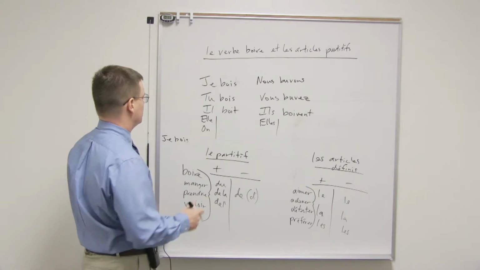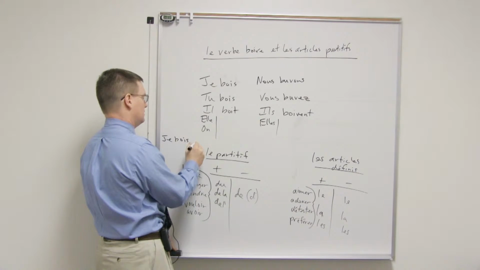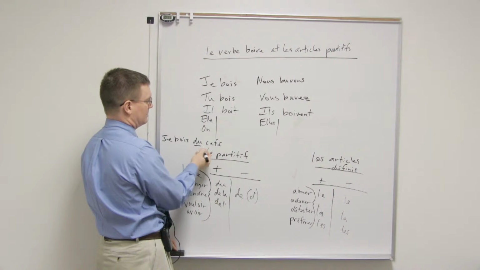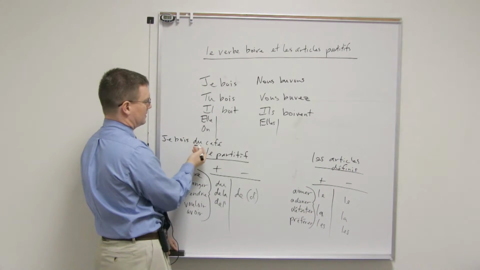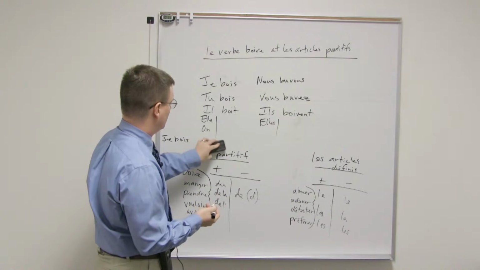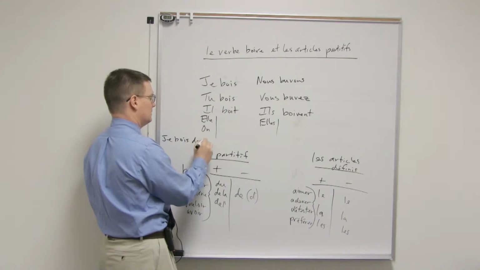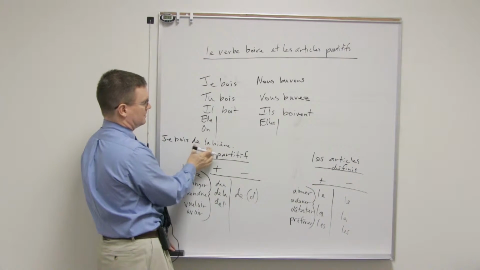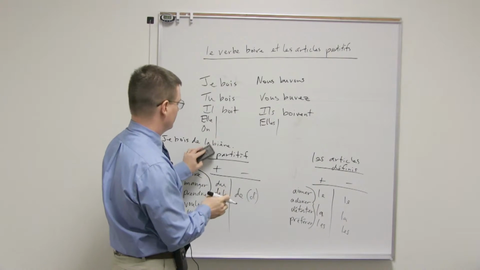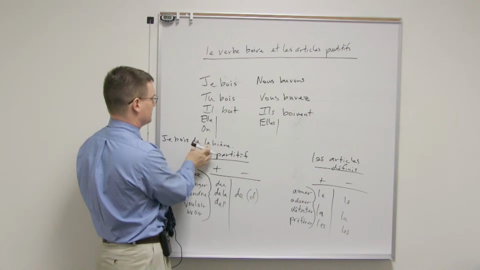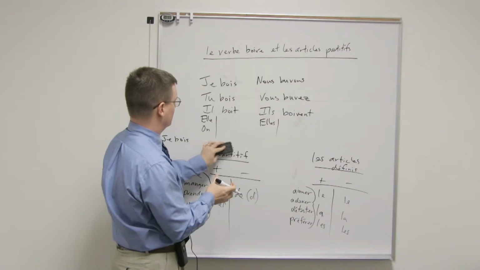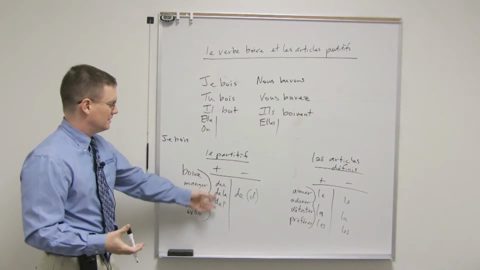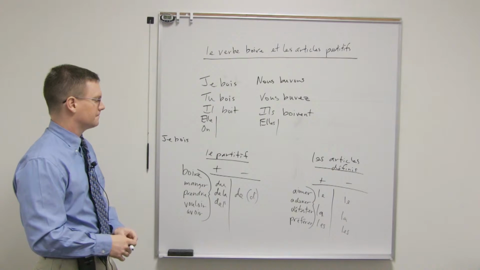So another example of this is je bois du café. Café is masculine, and so it's du café because I'm drinking some coffee, for example. Je bois de la bière. So this means I'm drinking some beer. Notice beer is feminine, so it's de la bière, because this is with feminine. I'm drinking beer, it could mean as well. Again, in English we don't have to say some, but it still implies some. In French, you always have to use the partitive when you're implying this.